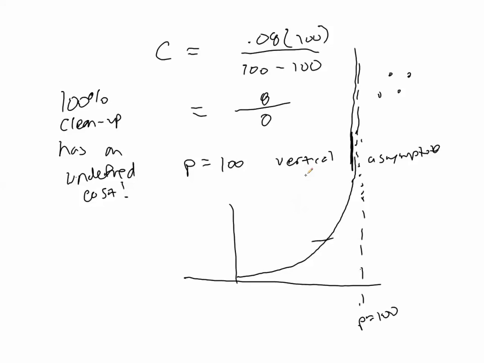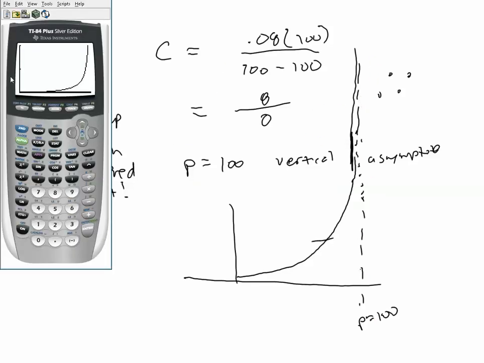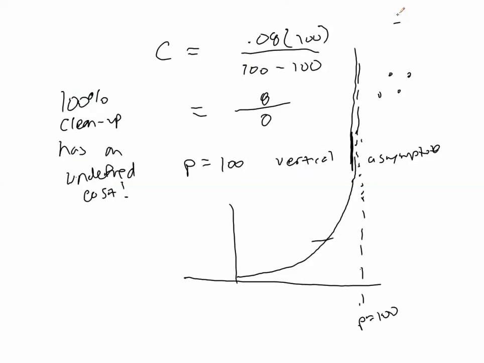So anyway, that's one way in which we would see the application of vertical asymptotes, this limiting value. And similarly, if you wanted to mathematically say, well, shouldn't there be something happening after that asymptote? Well, let's think about this. If we have c equals 0.08p divided by 100 minus p, what happens when p is bigger than 100?